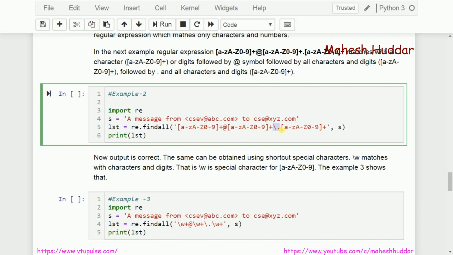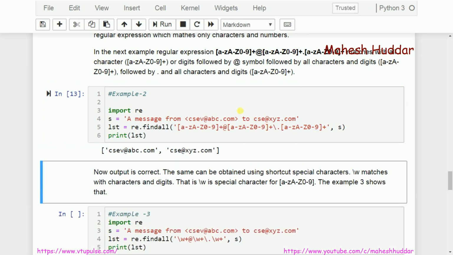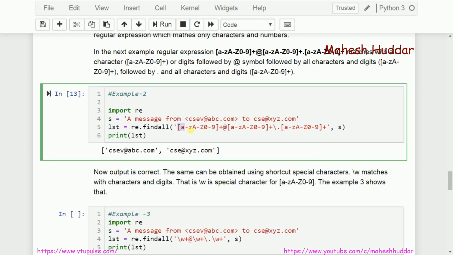After that what are we expecting? We are expecting one dot symbol here. After that we are expecting again .com, .in, something like that. So we are expecting one or more alphanumeric values. This is how we can write it. If you write something like this, you will get the output as expected. Why? This one will not match with a less than symbol, and this one will not match with a greater than symbol. That's the reason we will be getting the perfect output.